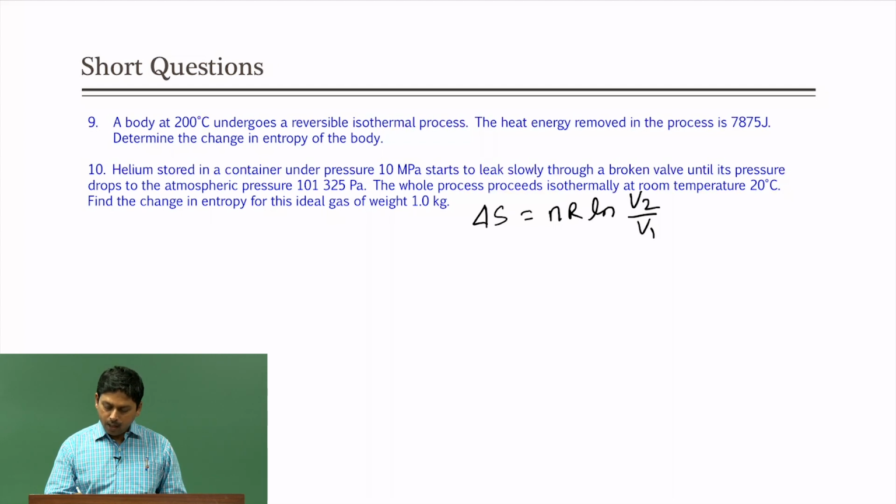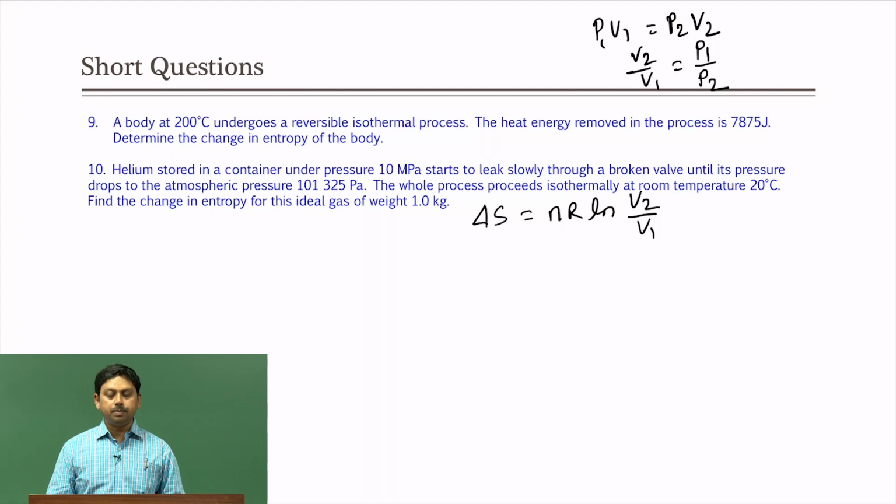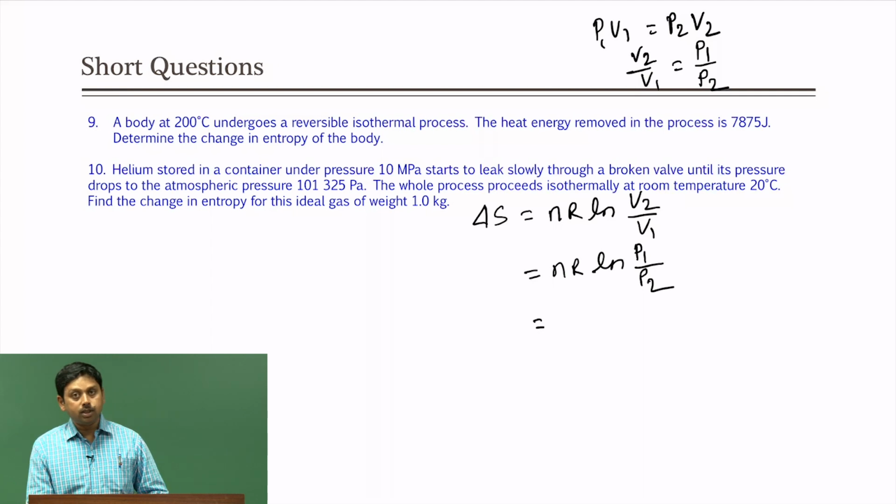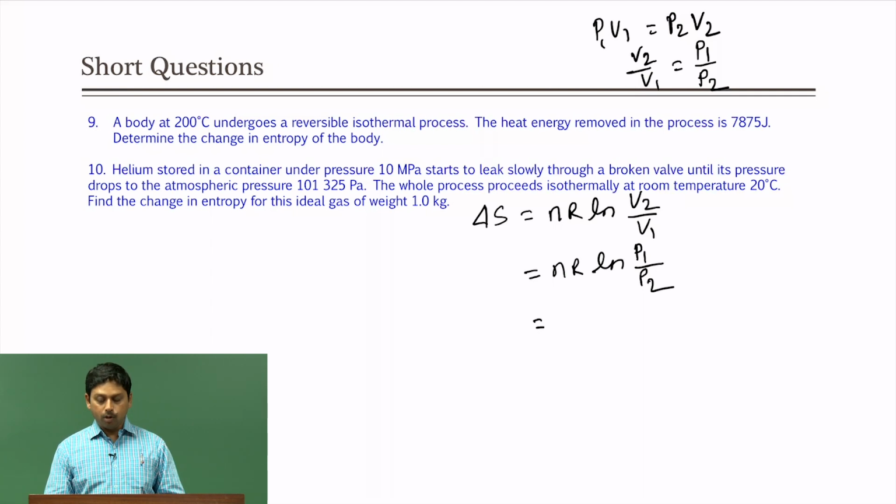Here the question does not give you the initial and final volume, but initial and final pressure. You also know that P1 V1 equals P2 V2 for an ideal gas. Therefore, V2 by V1 is nothing but P1 by P2, initial pressure by final pressure. So we can write nR ln P1 by P2. P1 and P2 are given, R is known, but we still have to calculate n, the number of moles.